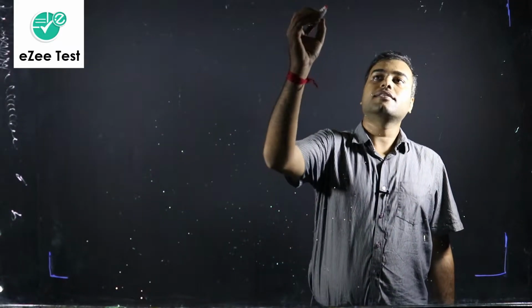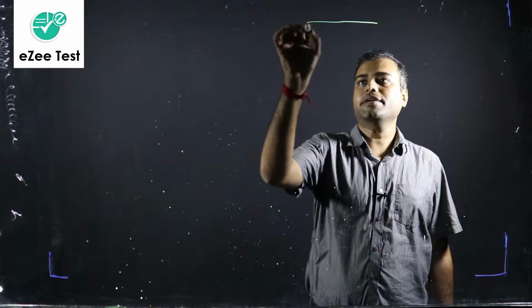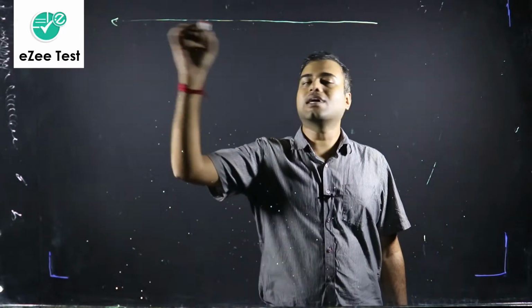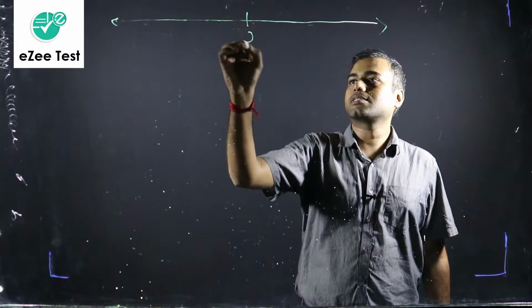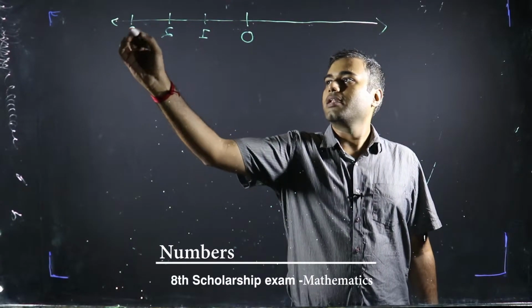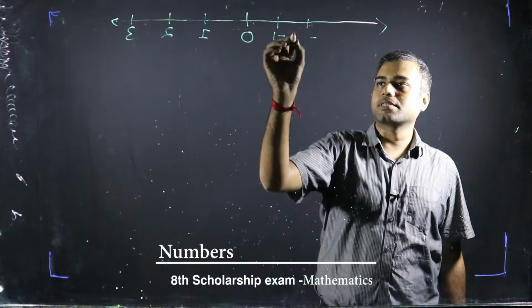As I said, real numbers are all those numbers that you can think of, right? And all those numbers, you have been learning this since your childhood, can be represented on the number line, right? So basically, the number line represents all the real numbers.